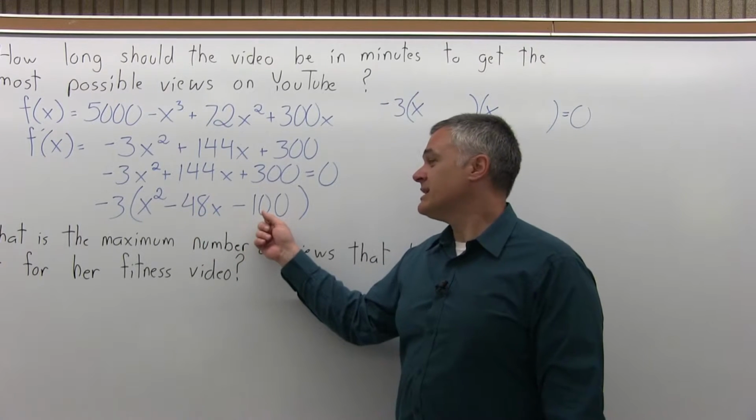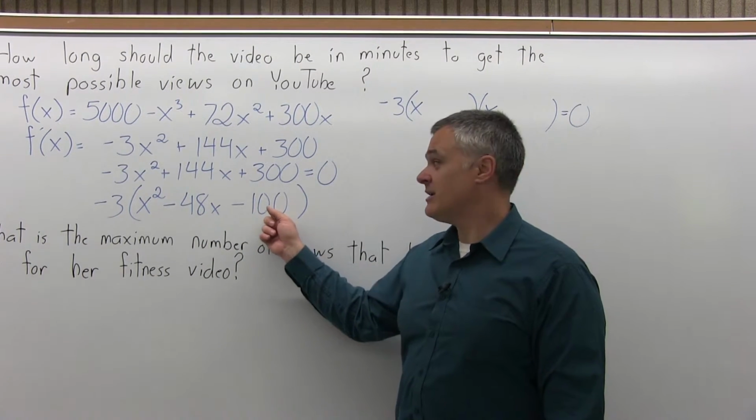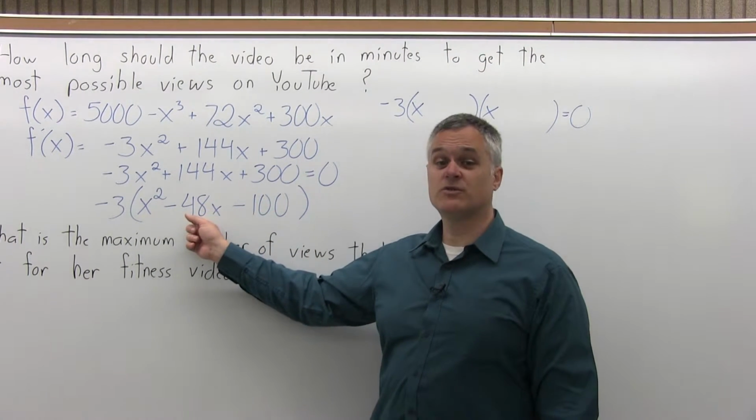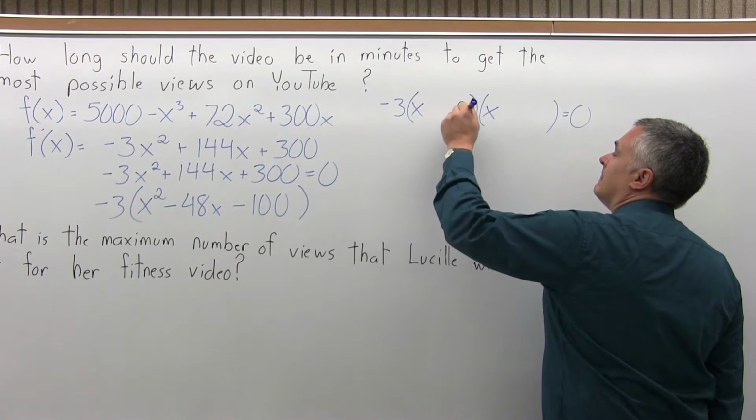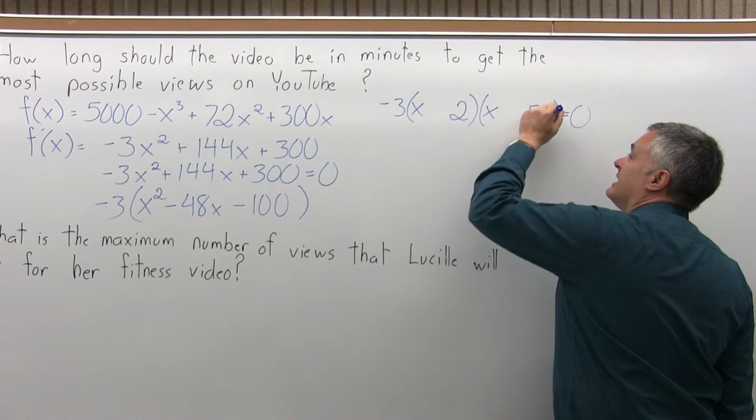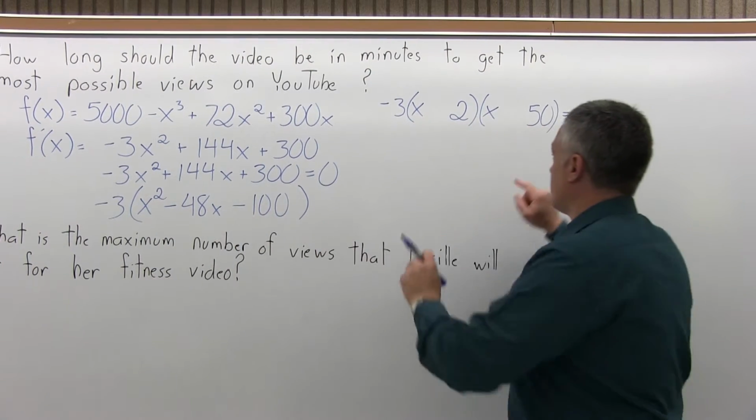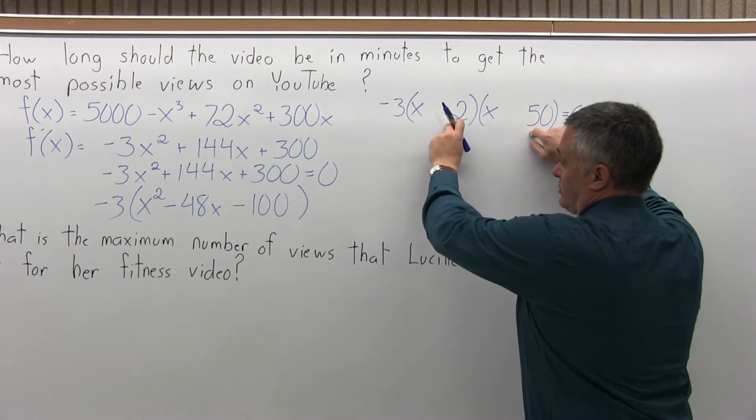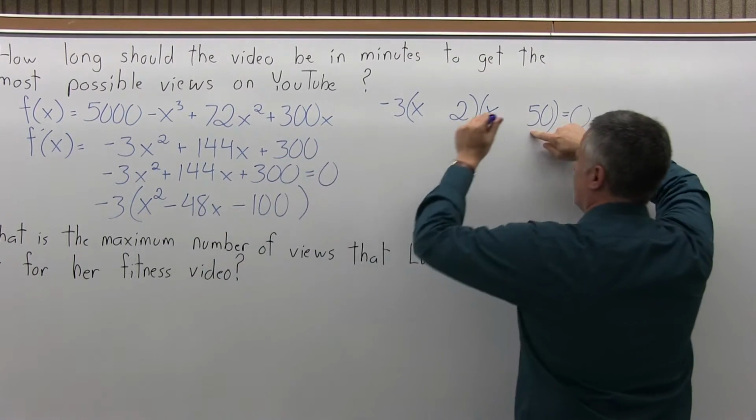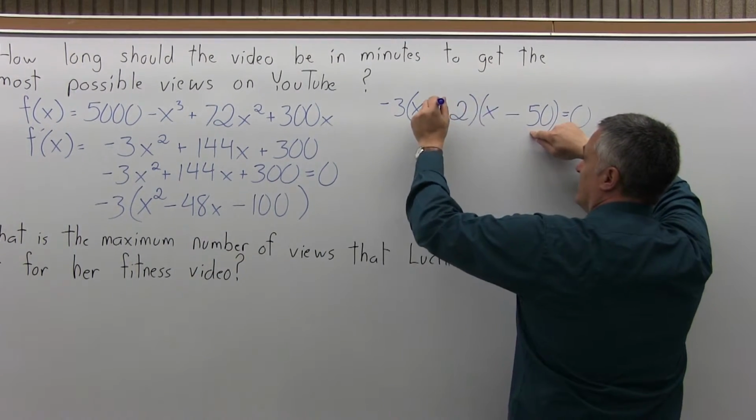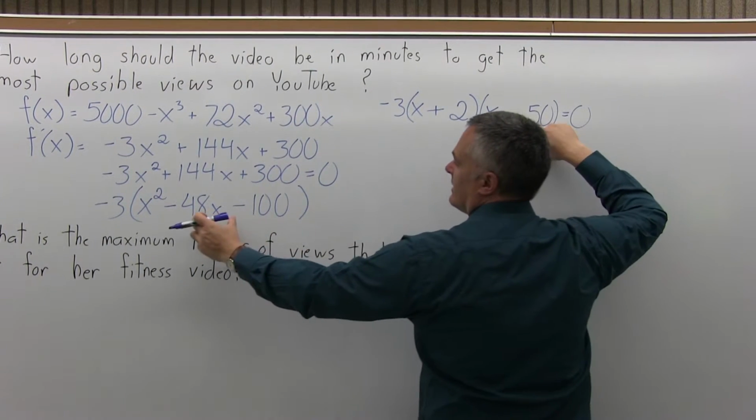Well, what works nice is a 2 and a 50. 2 times 50 is 100, and 50 minus 2 is 48. So those are the factors I'm going to want, a 2 and a 50. Now, I have to figure out how to work the signs on the 2 and the 50. So the 100 is negative, so I'm going to have a positive 1 and a negative 1 for sure. Now, the result is negative 48. So if I make the 50 negative and the 2 positive, that should FOIL out to give me back the